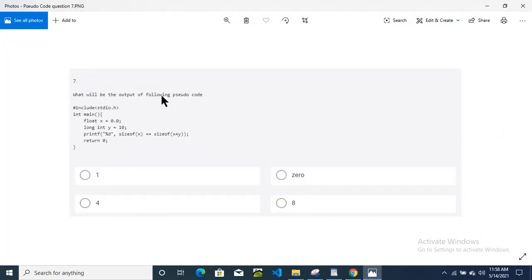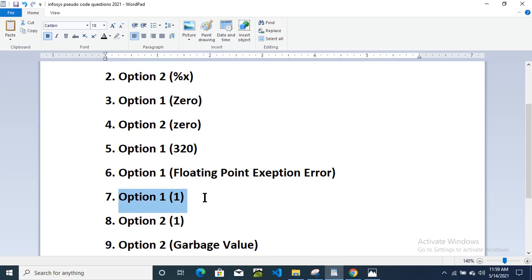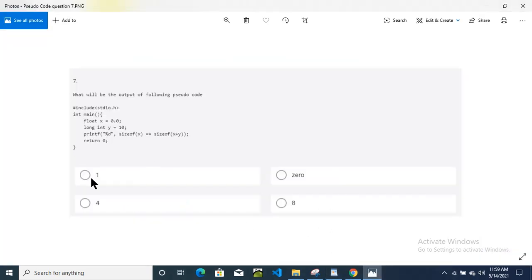So what will be the output of the following pseudocode? You will get this question, and the answer for this is option 1, that is 1. Option 1 is correct and the answer is 1.